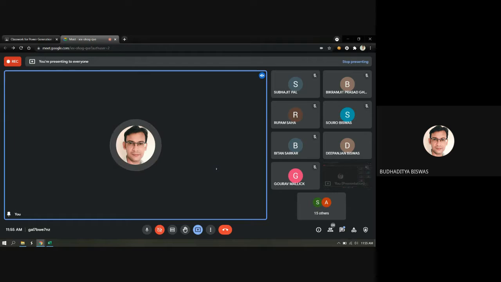After that, we go for the tariff: how to calculate the generation cost, how many types of tariffs there are, how many customers there are, which type of customer shares what percentage, what is called the subsidy, what is called the cross subsidy, all these things. And lastly, we go for load forecasting.